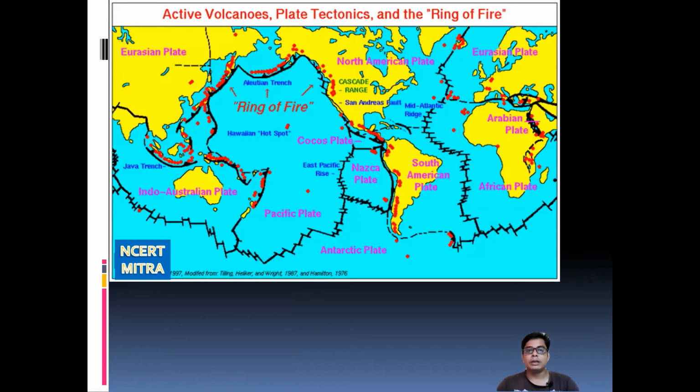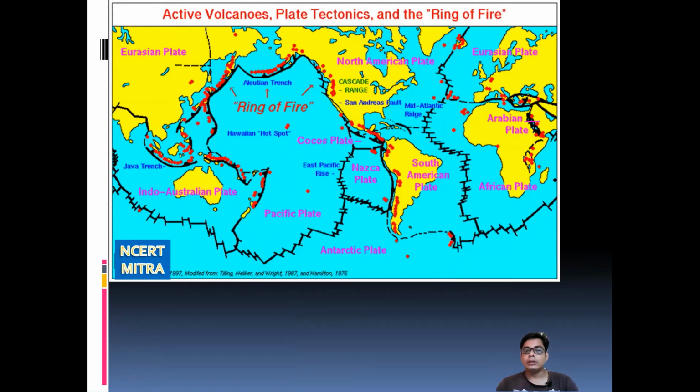Okay, this is called the active volcano plate and the ring of fire. Perhaps you can see, this area is known as the ring of fire. Ring of fire means there is continuously volcanic eruption. You can say this area: the eastern portion of China, then the northeastern portion of Australia, then the western portion of North America and South America. There is always a continuous volcanic eruption, so that's why this area is known as the ring of fire.